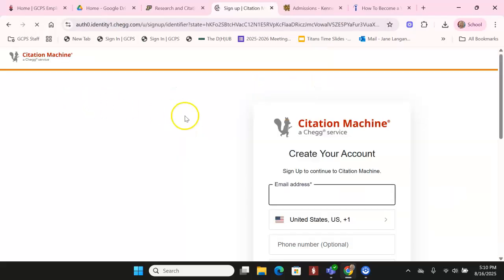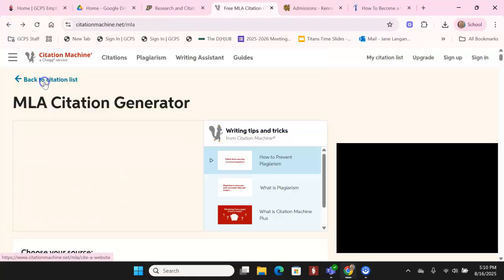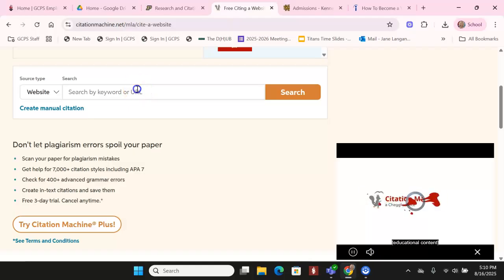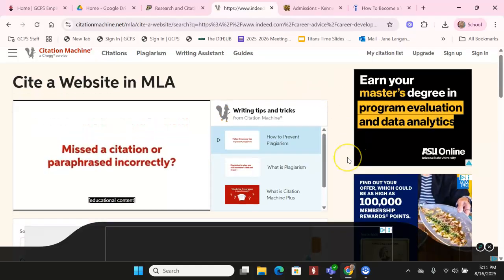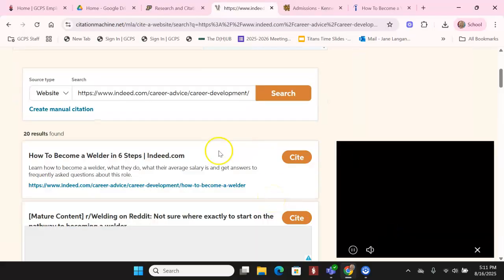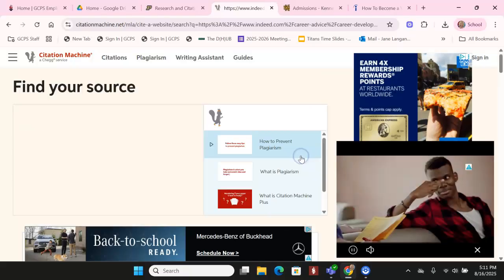Whoops, I didn't want to create an account. Sorry about that. You can create an account and it'll keep things for you, but I wanted to create a website citation. And so I'm putting that URL in there, and it says, is this what you're looking for? Yes, that's the very one I want to cite.